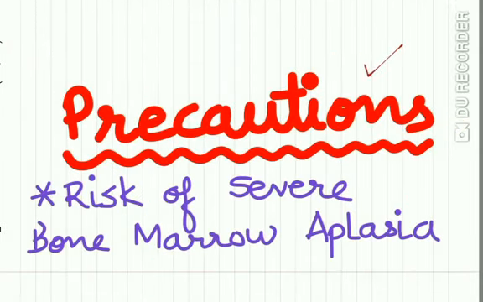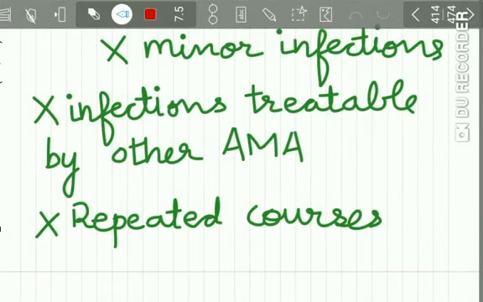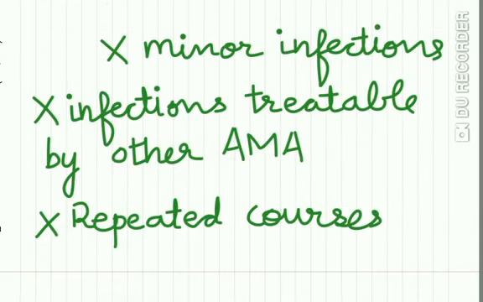Now, the precautions to be taken while administering chloramphenicol. These precautions are very important because chloramphenicol has a great risk of causing bone marrow aplasia. Chloramphenicol should never be given in case of minor infections.